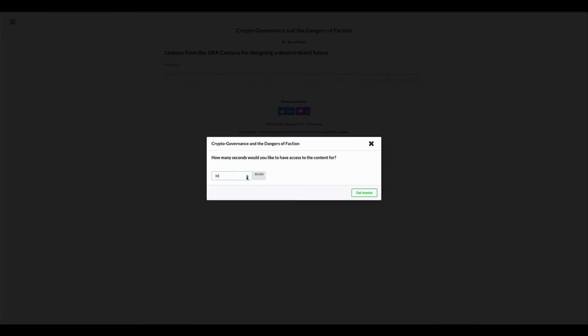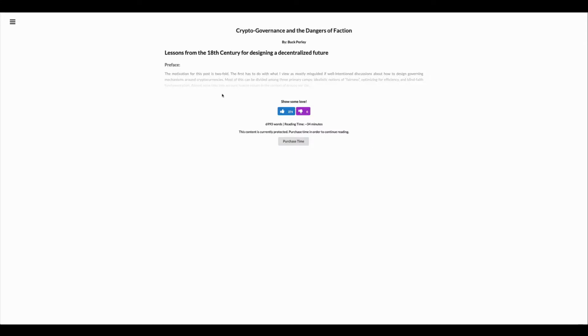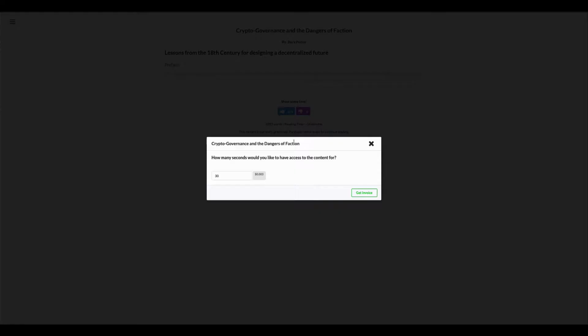Rather than saying what something is worth or trying to guess what's going to be a good market price, what we're basically saying is you pay 1 Satoshi per second of time. That means that people only have to pay for what they want. So we give an approximate reading time and the total words. And if you don't even believe that, you can purchase a very small amount to start. So let's go to just 5 seconds. It's a very small amount, obviously, in US dollar terms.